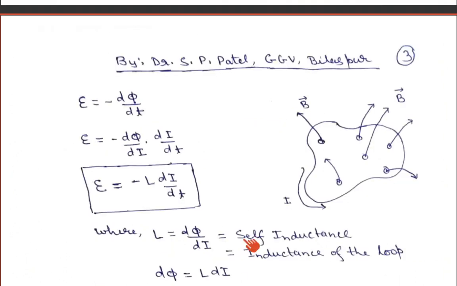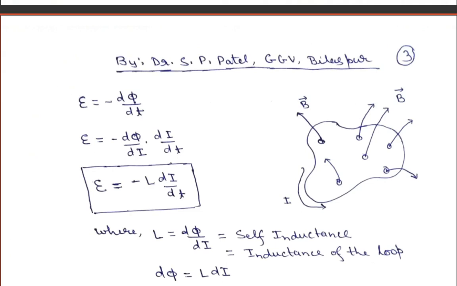What I have done till now is take two loops situated at some distance r. We allowed current to flow in loop 1, the first loop, and measured the flux of B1 in loop 2. Similarly, if you do vice versa, we find the mutual inductance of loop 1 due to loop 2. So M12 and M21 are the same, and they are purely geometrical quantities.